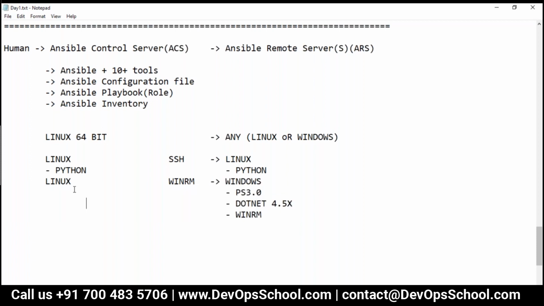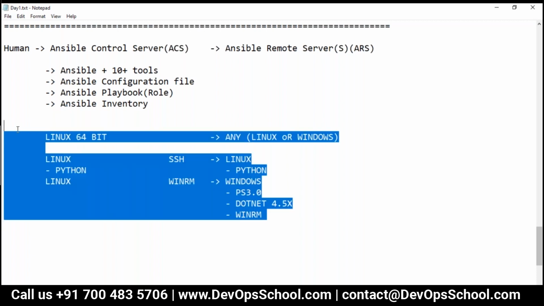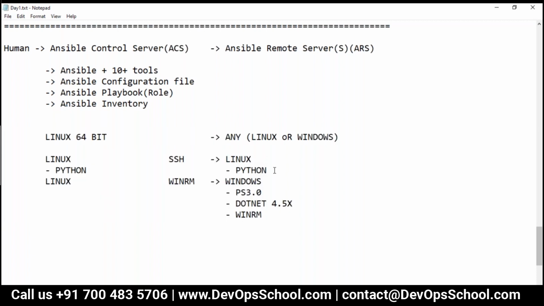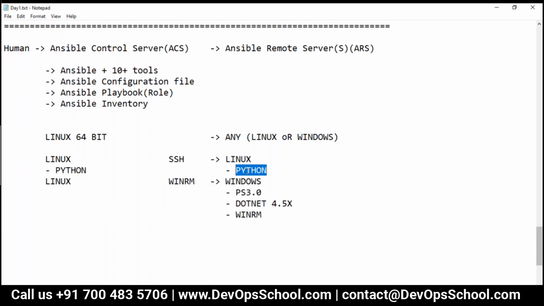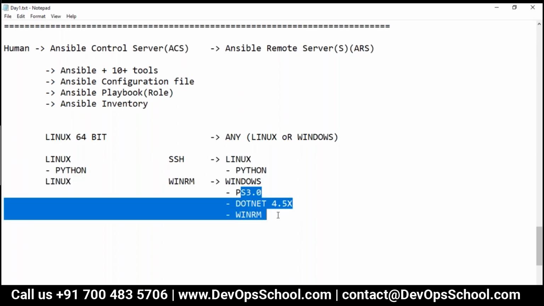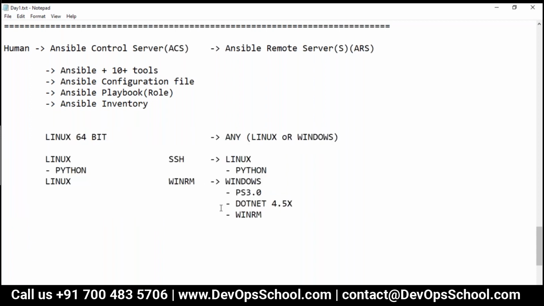If someone asks you whether Ansible is really agentless, then you say, yeah, it's agentless, conceptually. But if you talk about the architecture theoretically, it should have Linux with Python, and Windows with PowerShell 3.0, .NET 4.5, and WinRM. We call it agentless because by default all the Linux variants come along with Python, and all these Windows variants come along with these versions. Did you all understand?